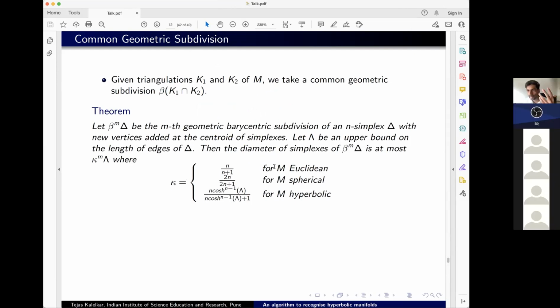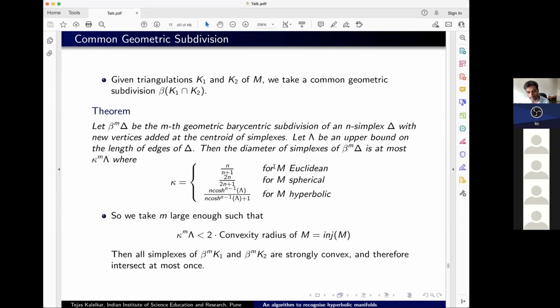So if I take a big triangle, break it up into smaller triangles, what is the diameter of the smaller triangle in terms of the larger ones? That is my scaling factor. I calculate this, and as long as my M is large enough, if I take M many subdivisions, then each of those simplexes now lies in a convex region. And so any two of them intersect at most once. And this allows me to calculate a bound on the number of common subdivisions. This is for the compact case. Non-compact, I'm not going to talk about at all.